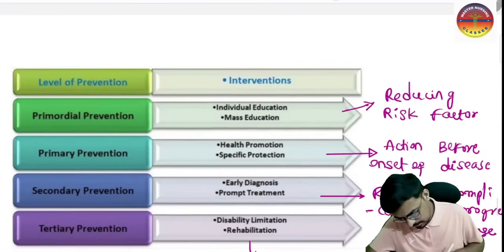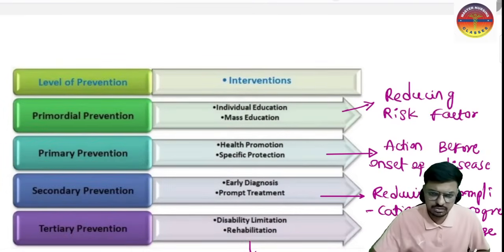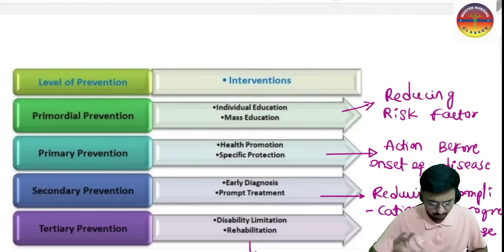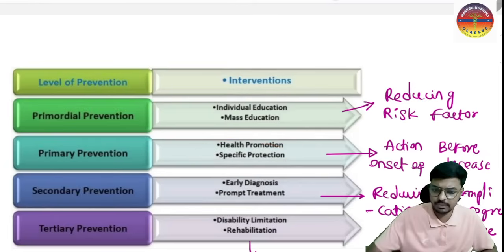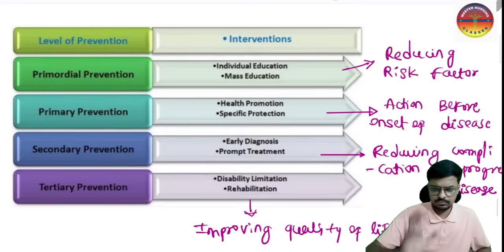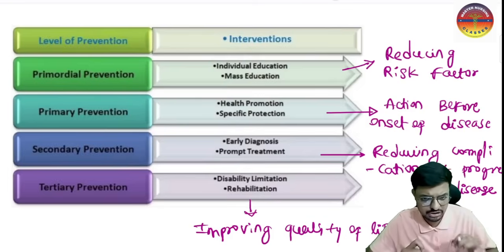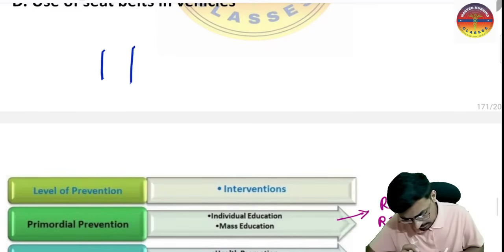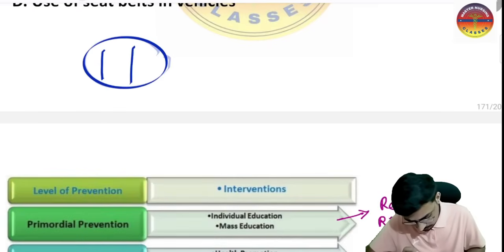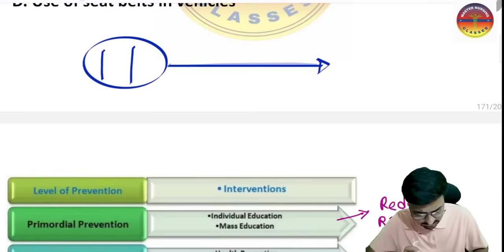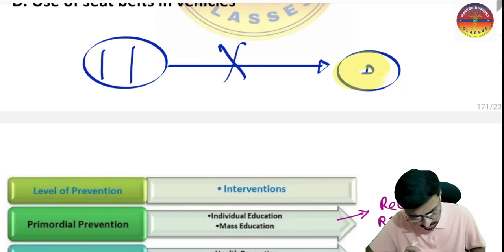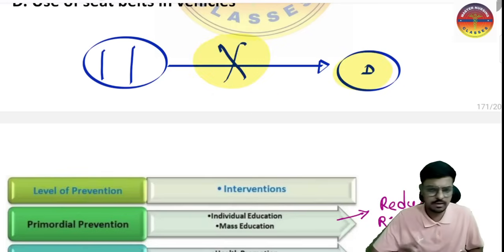Next we have primary prevention. What does primary prevention include? It includes health education, health promotion and specific protection. What is the main purpose of primary prevention? In primary prevention, we take action before the onset of the disease. Risk factors are present here, and these risk factors may cause the disease. So we take interventions before the onset of the disease.